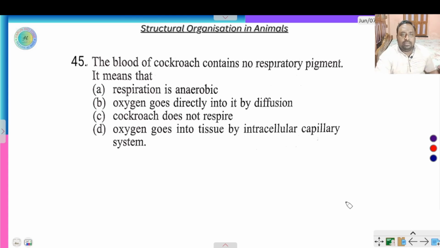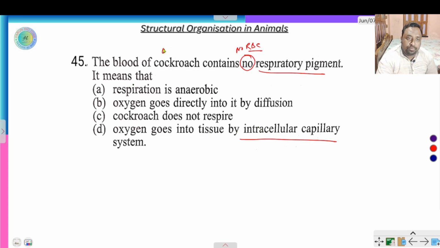Next question. The blood of cockroach contains no respiratory pigment. It means respiration is anaerobic, not false. No respiratory pigment means no RBC. Rest, oxygen goes directly in by diffusion. Cockroach does respire. Oxygen goes into tissue by the tracheal system. In case of cockroach, it is an open vascular system. Open vascular system means there are no blood vessels present.